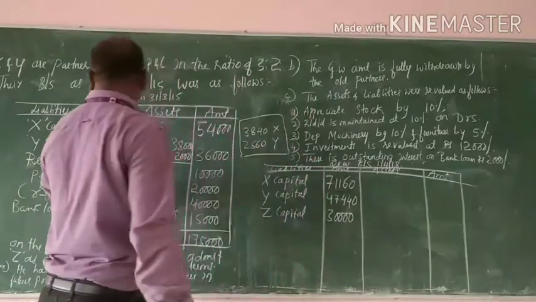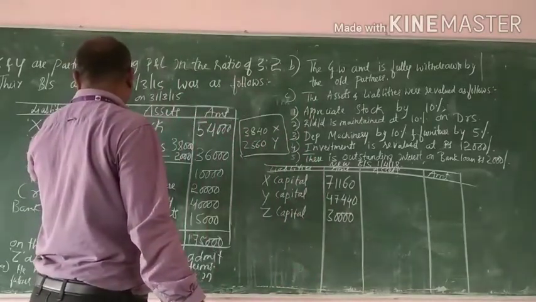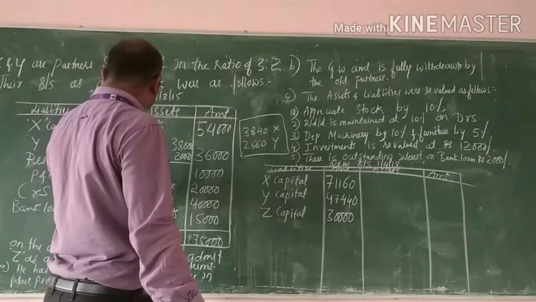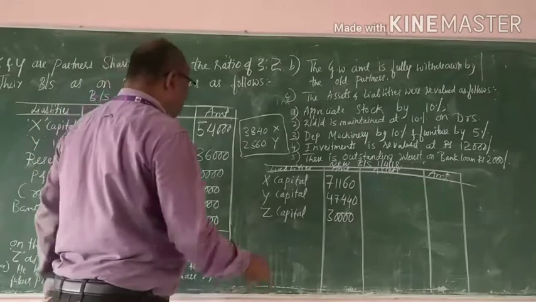Reserve and P&L account will not come, because both have been distributed to the old partners according to their profit sharing ratio.